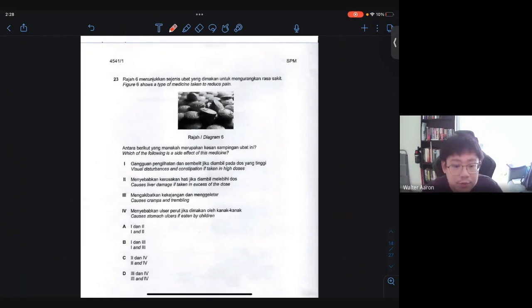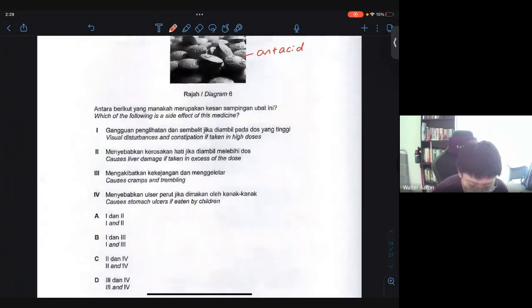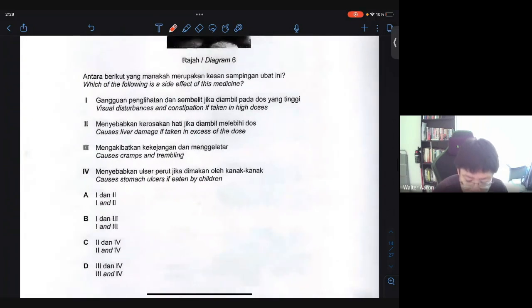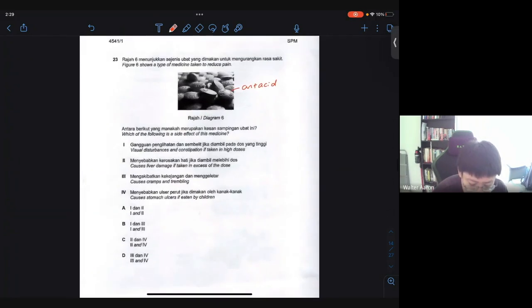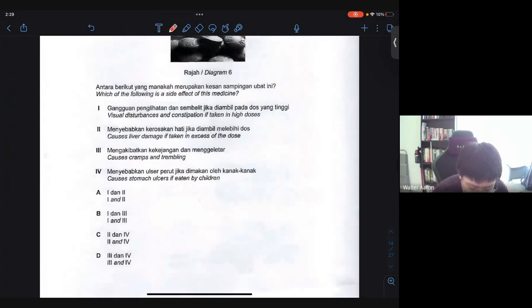Question 23. Figure 6 shows a medicine taken to reduce pain. I think this is most likely called an antacid. An antacid is a type of substance or medication to counter the acid production so that your body won't get gastric pain. Which of the following is a side effect of this medication? There are a lot of side effects when it comes to taking different types of modern medicine, or Western medicine, we say. But in this case, I would say very easy. 1: Visual disturbances and constipation if they get a high dose. I don't think that's going to happen. 2: May cause liver damage if excess in dose.